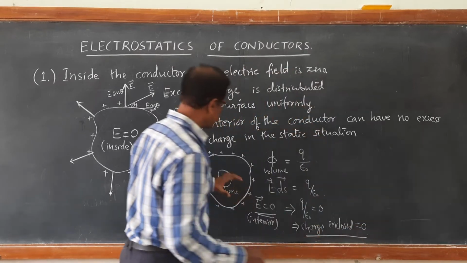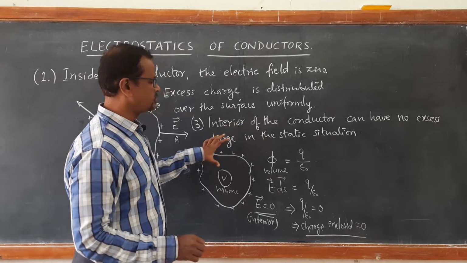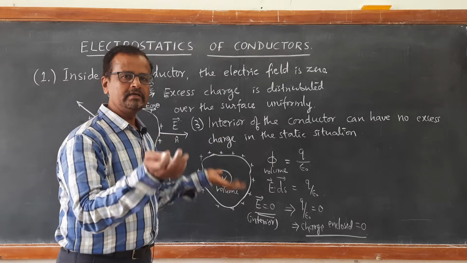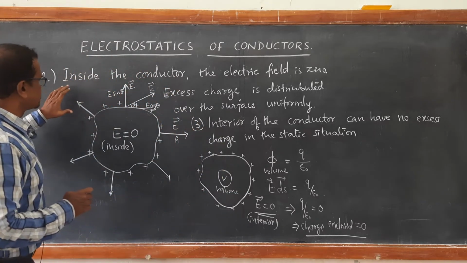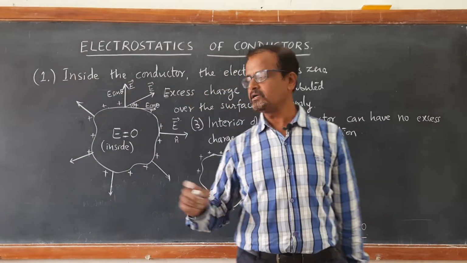Therefore, the net charge in the interior of the conductor will be 0. Only it will have excess charge on the surface. So, this is the third point, which is again enunciating the first point. Both the points are consistent.